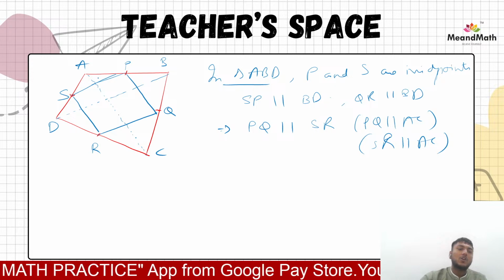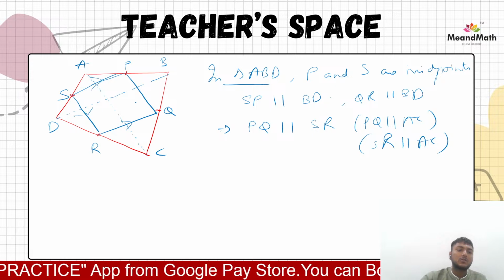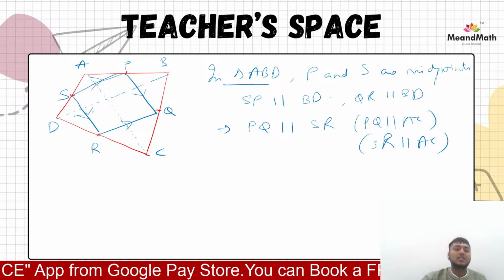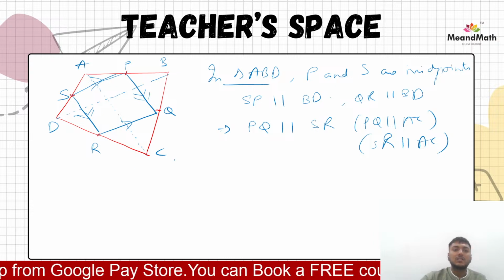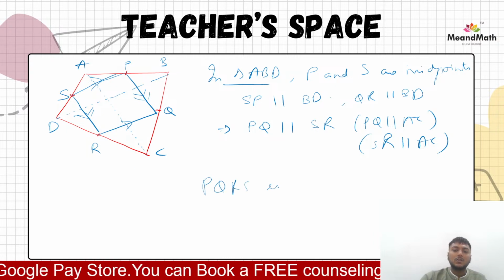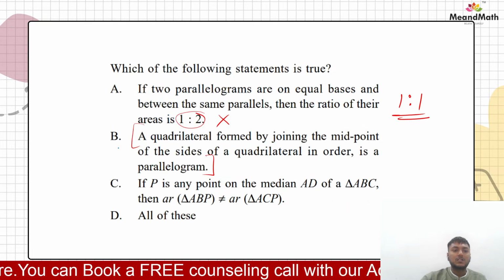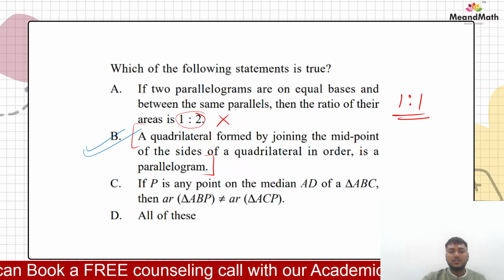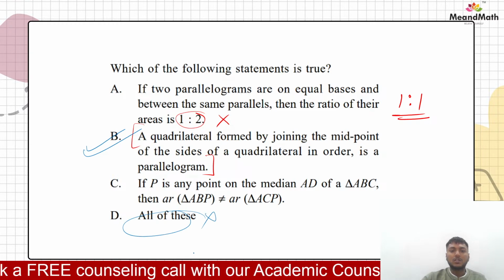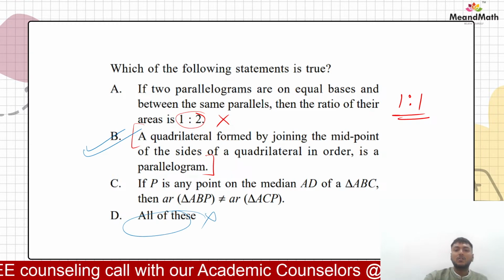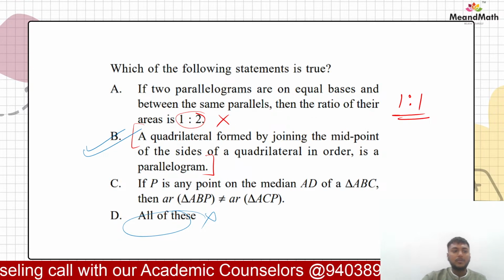So we can say what? Opposite sides are parallel. Yes or no, bachcho? We can say that opposite sides are parallel. That is why we can say that PQRS is a parallelogram. That is why our second option is correct. So all of these options भी नहीं हो सकता, right? और एक ही option correct होगा. That is why we can say, B option is correct.